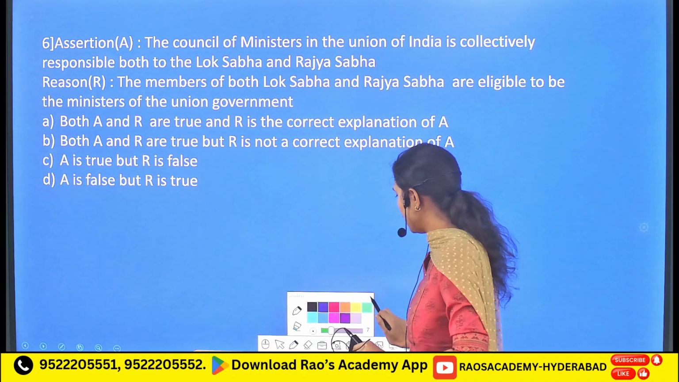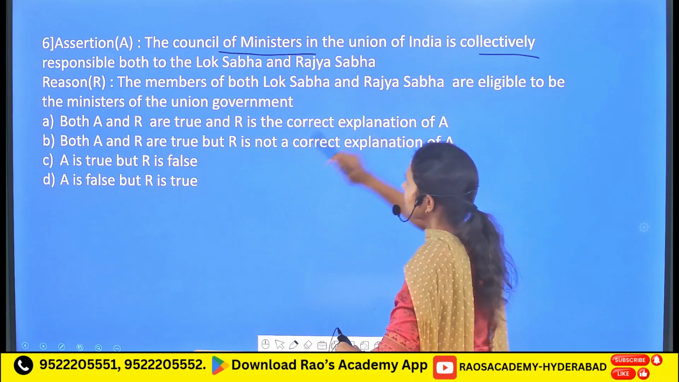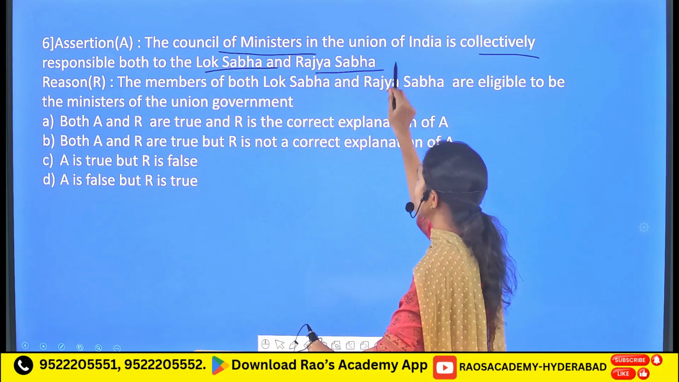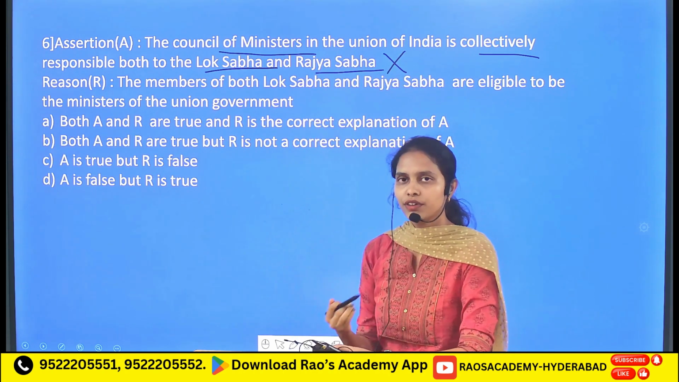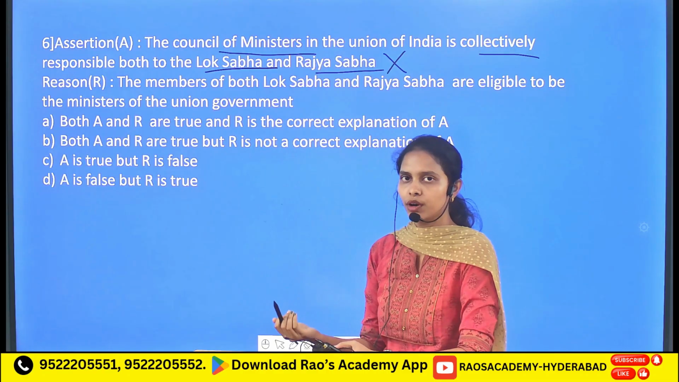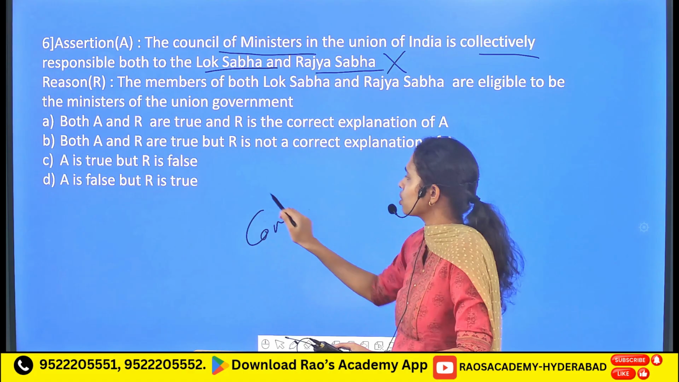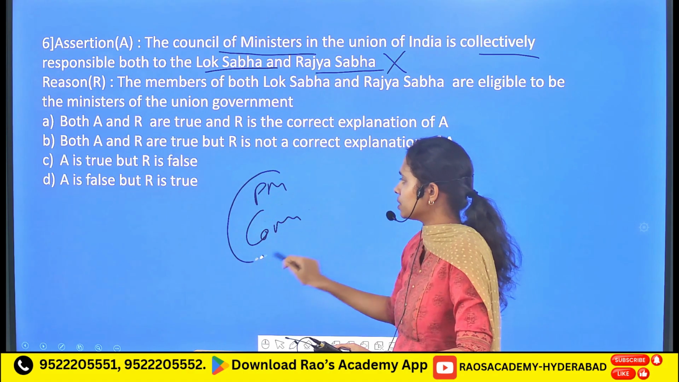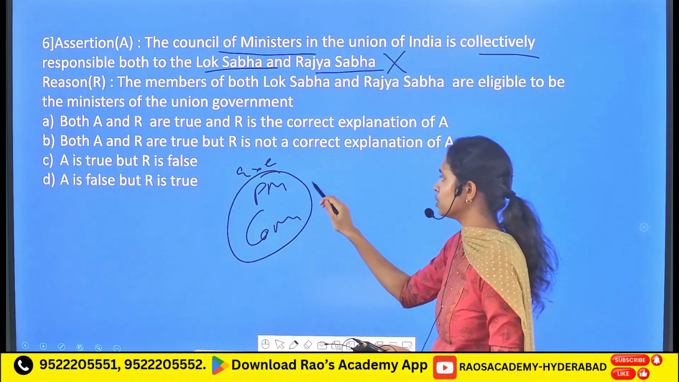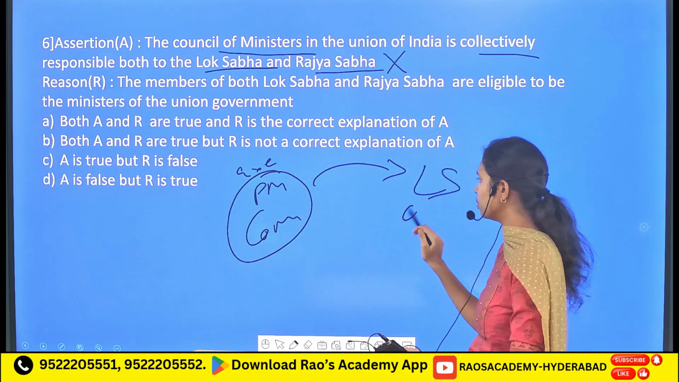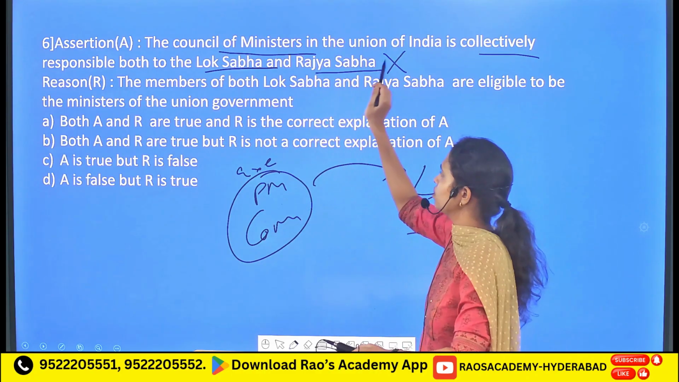Followed by, it is an assertion reason question, which says the Council of Ministers in the Union of India is collectively responsible to the Lok Sabha and the Rajya Sabha. This is an incorrect statement, because this is a direct foundational stone of the parliamentary system of government. According to the parliamentary system, the Council of Ministers, headed by the Prime Minister, that is this part of the executive, is directly responsible and accountable to the Lok Sabha only. It is not the Rajya Sabha. So it has mentioned the Rajya Sabha also, which is incorrect.